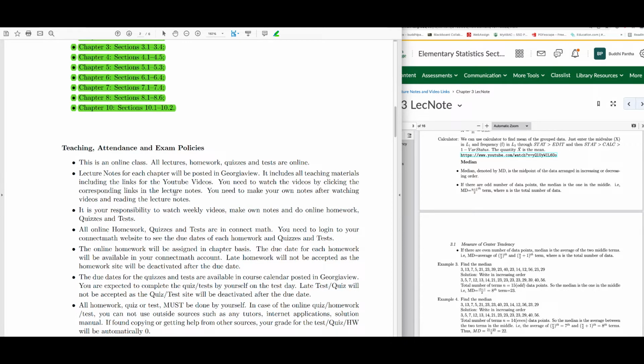Lecture notes for each chapter will be posted in Georgia View. It includes all teaching materials, including the links for the YouTube videos. You need to watch the videos by clicking the corresponding links in the lecture notes. You need to make your own notes after watching videos and reading the lecture notes. It is your responsibility to watch weekly videos, make your own notes, and do online homework.